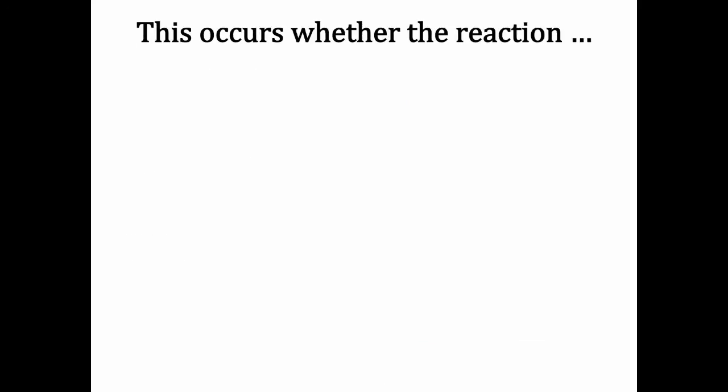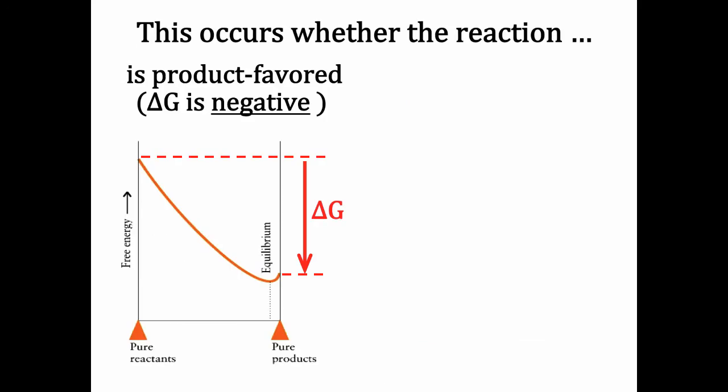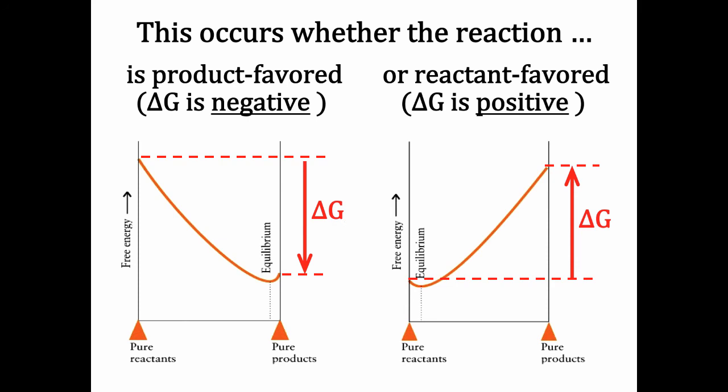And this is going to occur whether the reaction is product favored, which has a negative delta G, or reactant favored, which has a positive delta G. So a product favored reaction is going to have a curve that looks something like this, where the equilibrium position is much farther towards the product side. A reactant favored process will look more like this, where Gibbs free energy goes up and the equilibrium position lays closer to the reactant side.